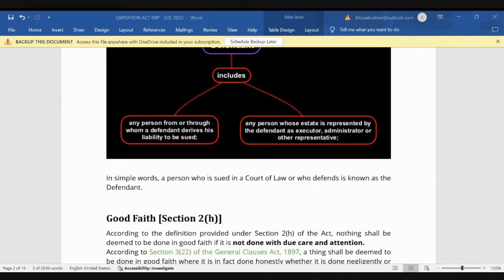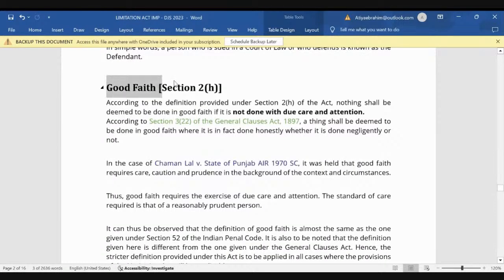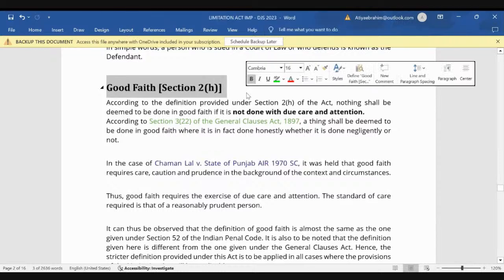Coming to section 2 clause G, foreign country means any country other than India. H, good faith. What is good faith? Section 2 clause H में.